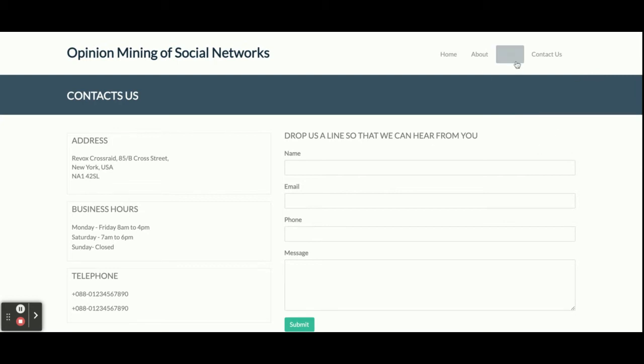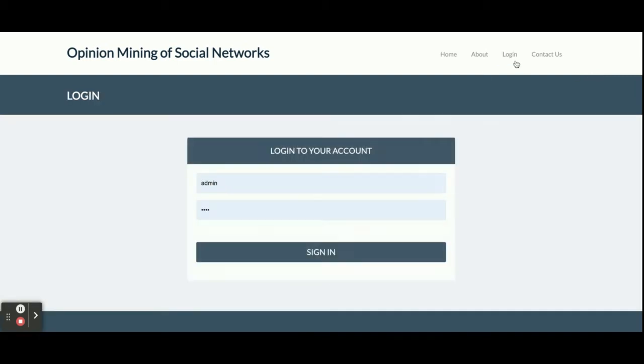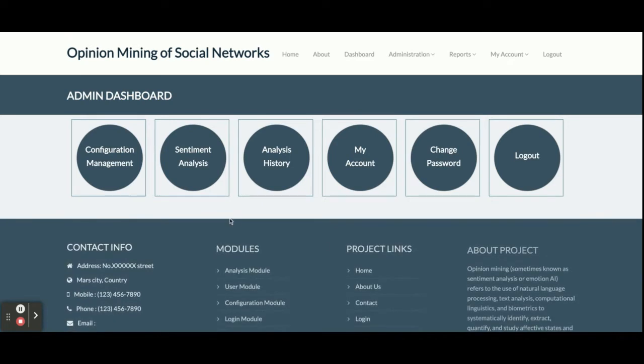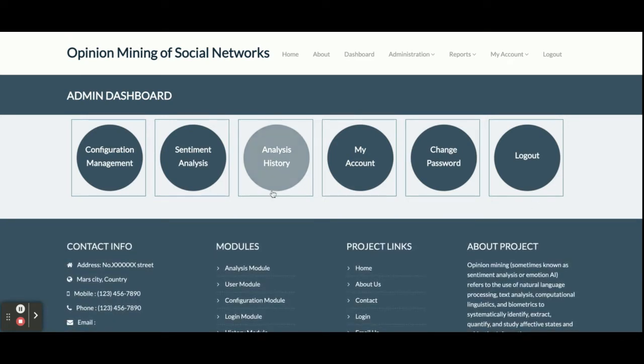Now I am going to log in as admin. So this is the login, and the user ID is admin, and the password is test. Once you log in to the system, you will get this dashboard. Here you can perform certain operations. The first one is configuration management.